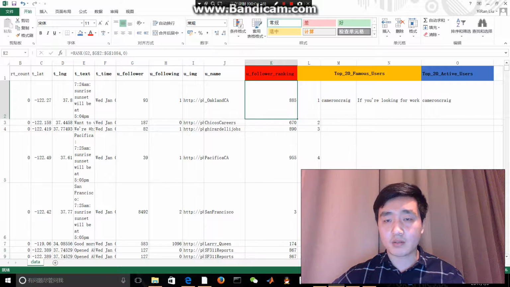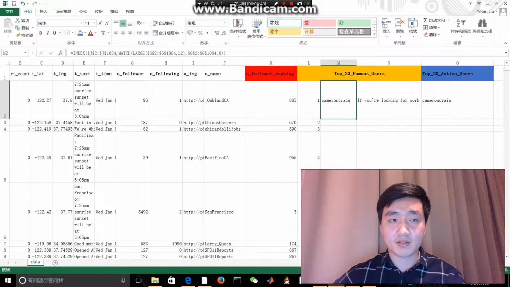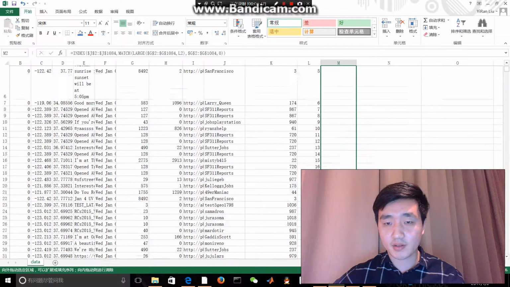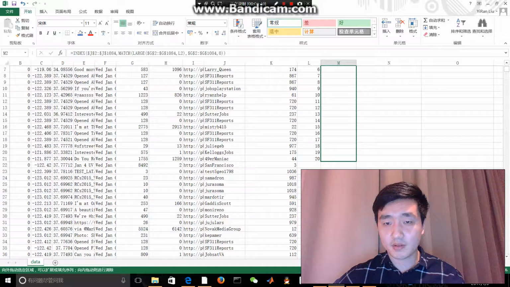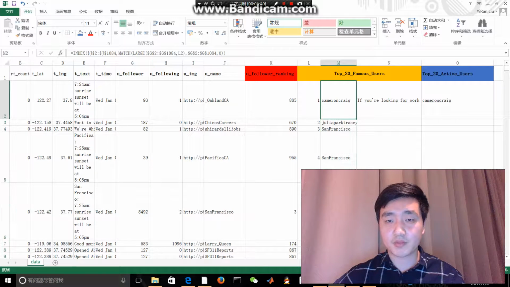And then I'm also very curious about the top 20 famous users by comparing the follower number. So I combine the index function, match function, and the large function. As I drag it down here, yeah, the top 20 users are shown here.